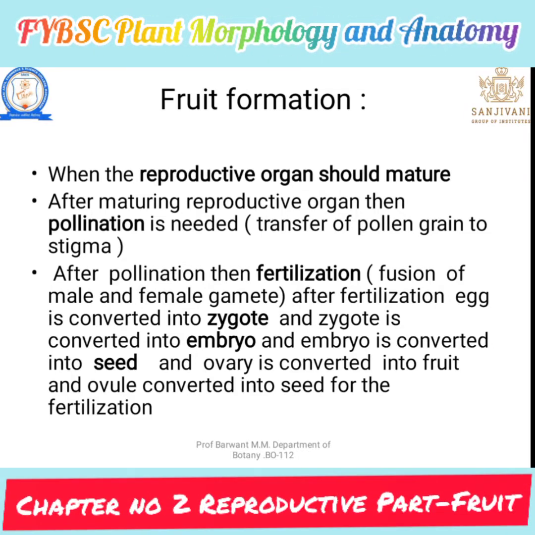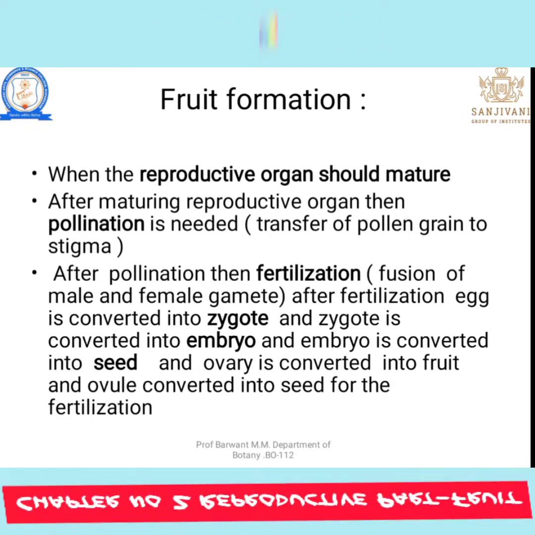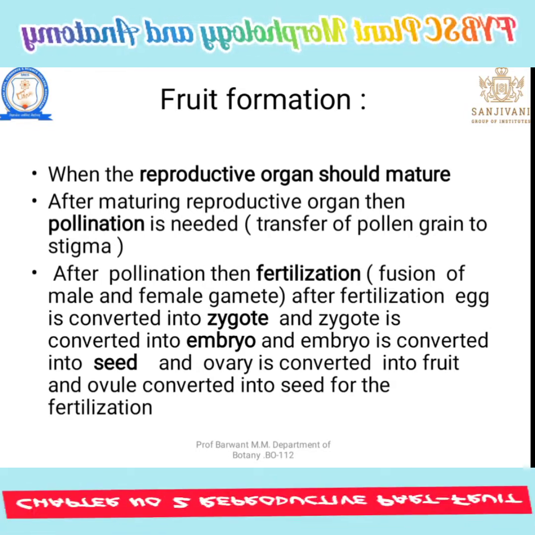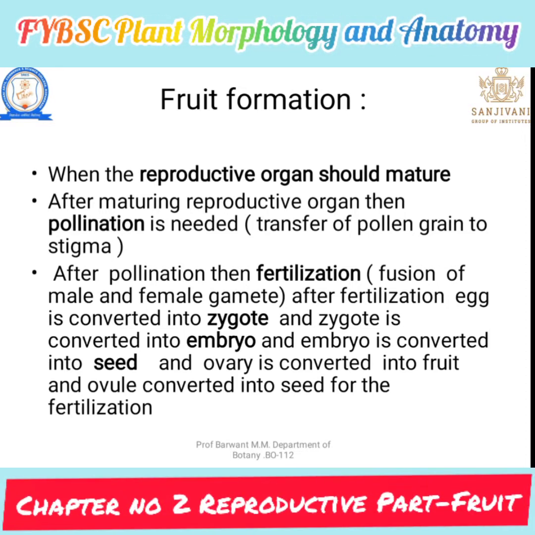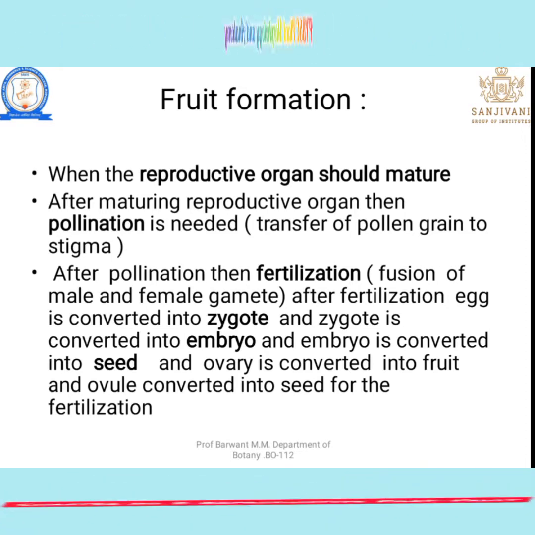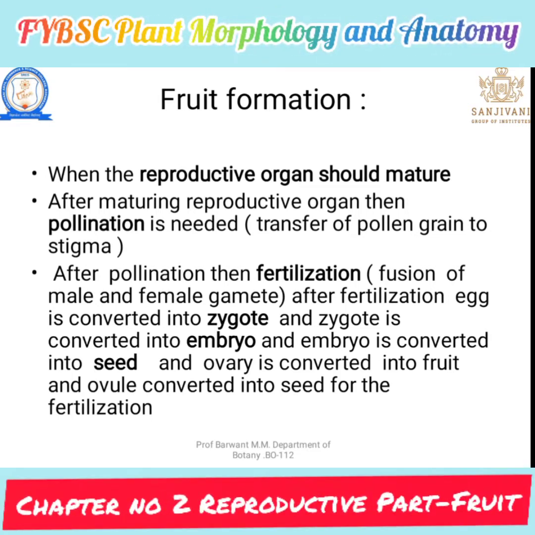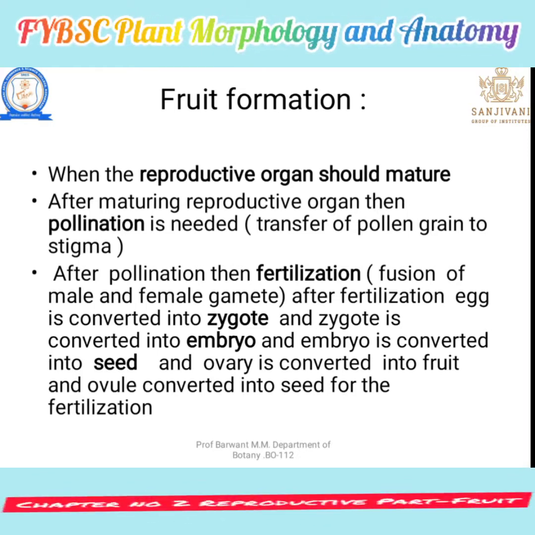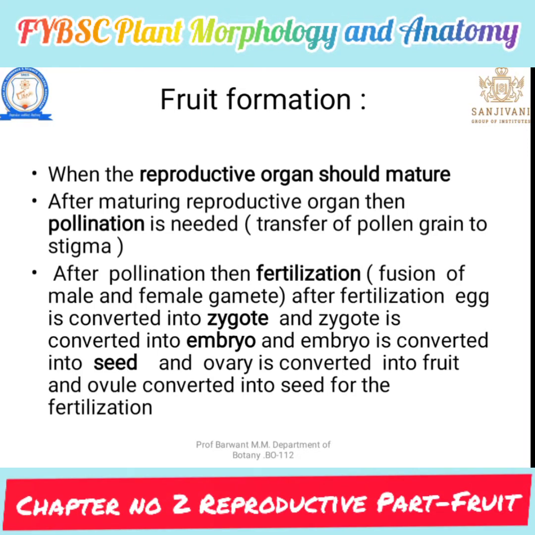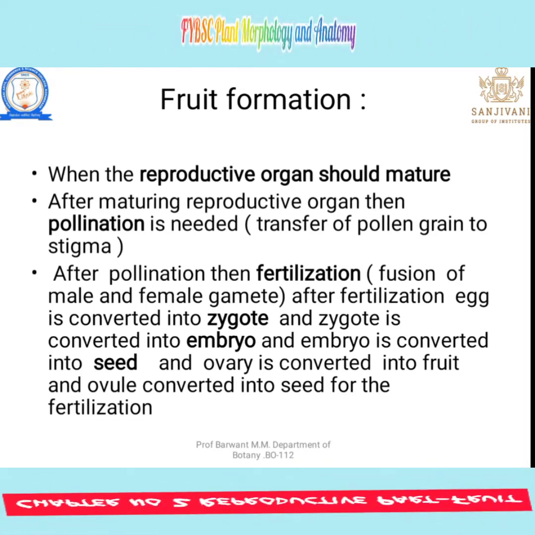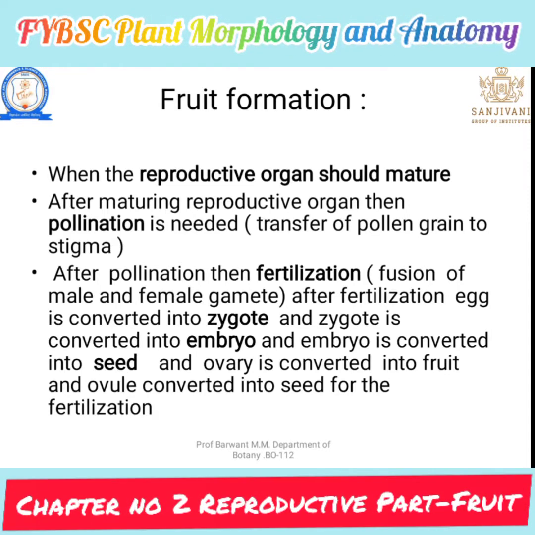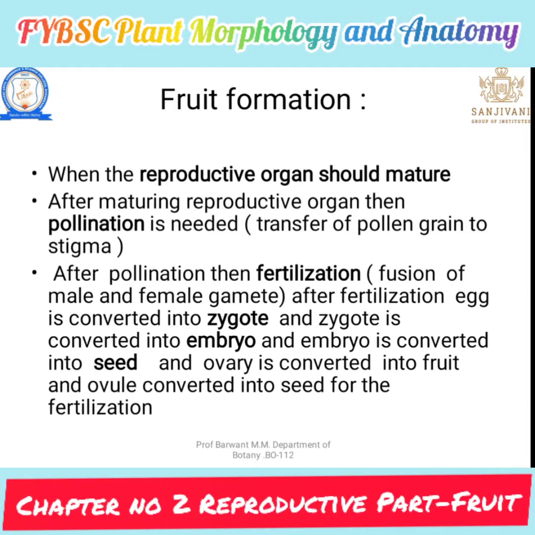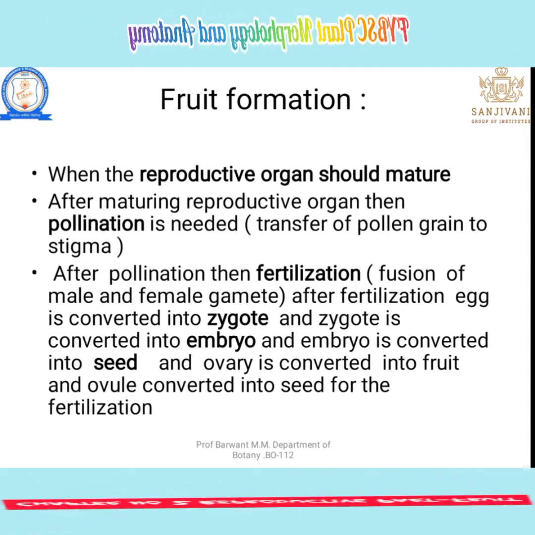There are different types of pollination: cross pollination and self pollination. In cross pollination, pollen from the stamen of one flower lands on another flower. In self pollination, the pollen lands on the female reproductive organ of the same flower only.